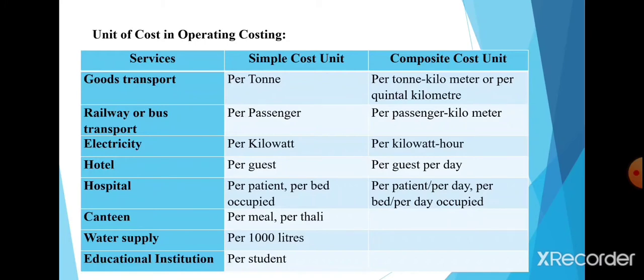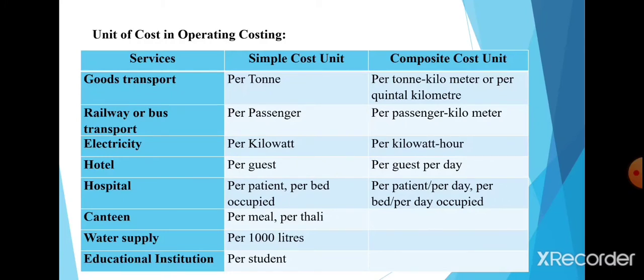In railway or bus transport, per passenger is the simple cost unit, and for composite cost unit it is per passenger or per passenger kilometer. For electricity, the simple cost unit is per kilowatt, and the composite cost unit is per kilowatt hour. In hotels, per guest is the simple cost unit, and per guest per day is the composite cost unit.